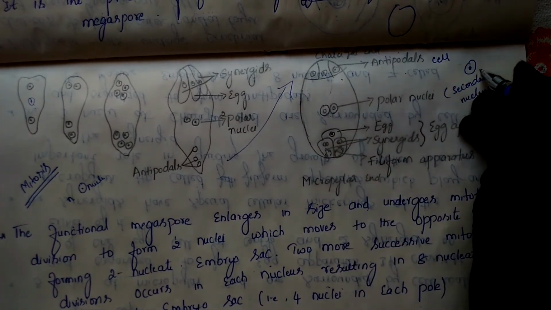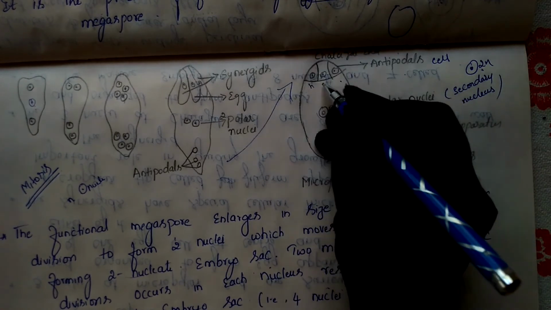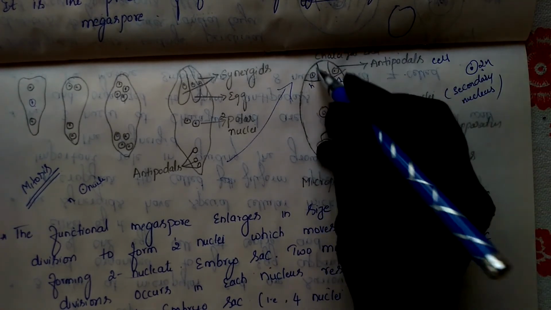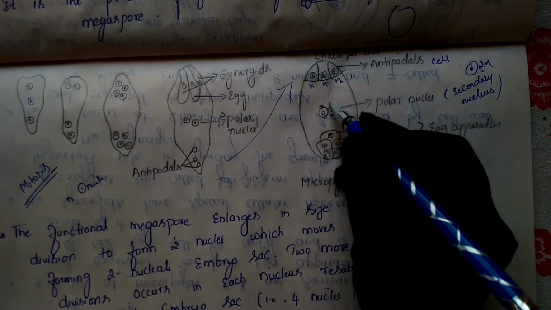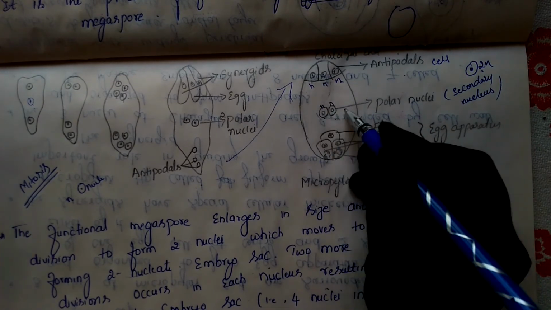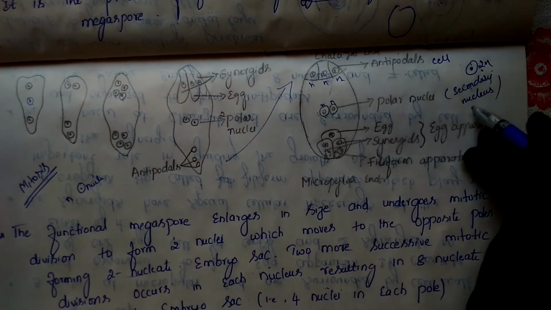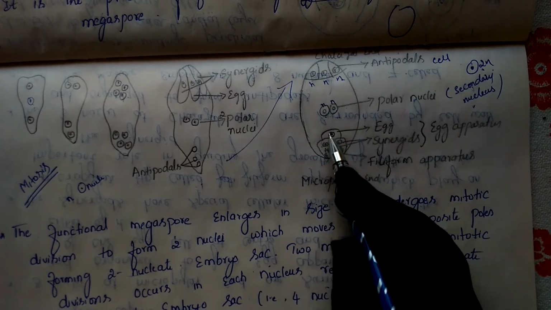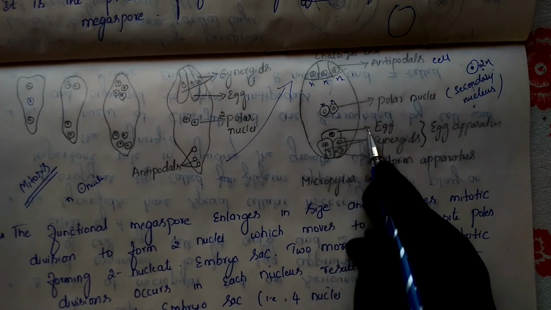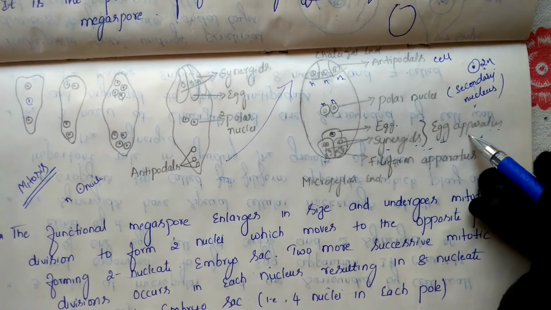So totally, these 2 nuclei fuse together and form a cell. That's why we call it diploid in condition, whereas the others will be haploid, because the nucleus is in haploid condition. So these cells will be haploid. This is also haploid, this is also haploid. When both get fused together, they form a diploid condition and form the secondary nucleus. Whereas in this region, the 2 synergid cells are present and in the center it forms 1 egg. So this 1 egg and 2 synergid cells together we call the egg apparatus.